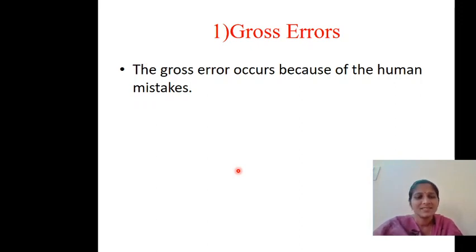But the next reading is 4.5. It is because of his overconfidence that the gross error occurs. So the gross error occurs because of mistakes made by the human. They are called gross errors.